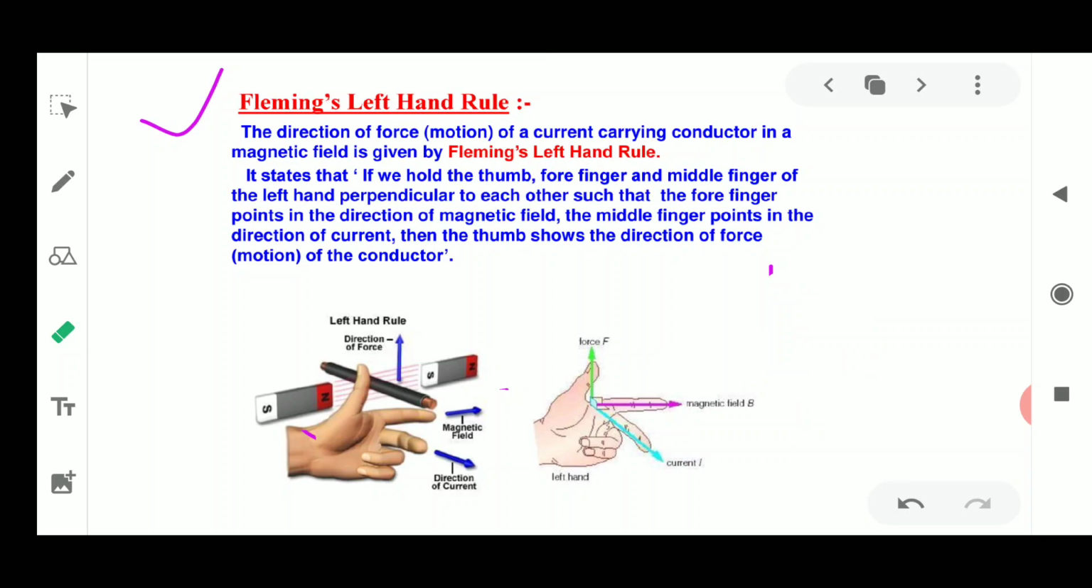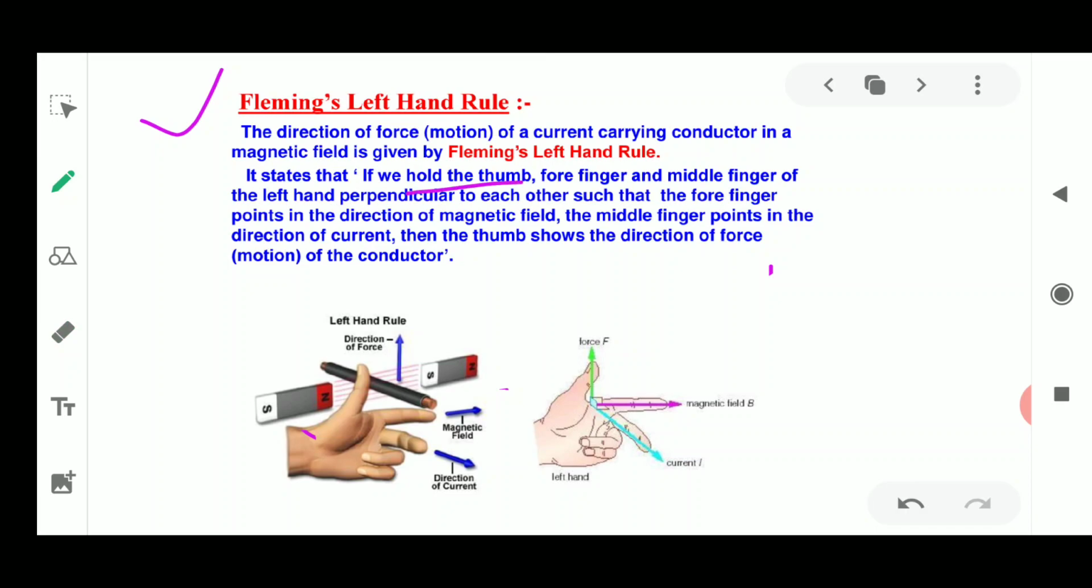So what does Fleming's rule state? Please remember the names of the fingers which are going to be applied for Fleming's left hand rule. You are going to stretch the fingers of your left hand. How many fingers? Three.